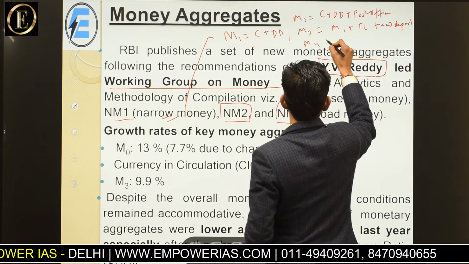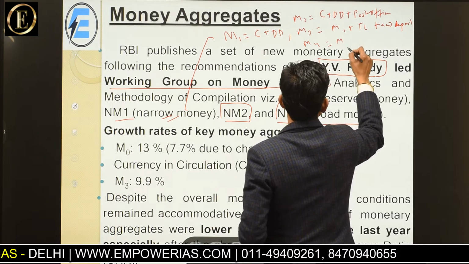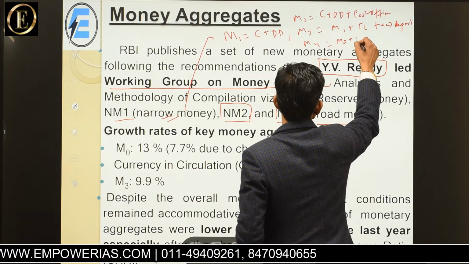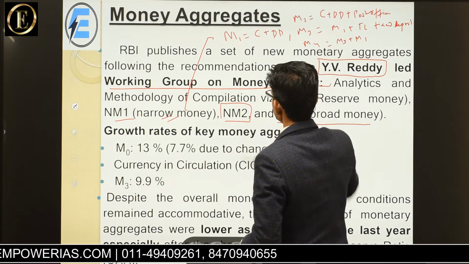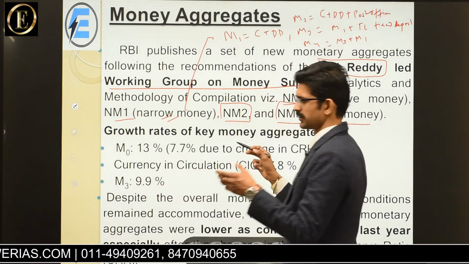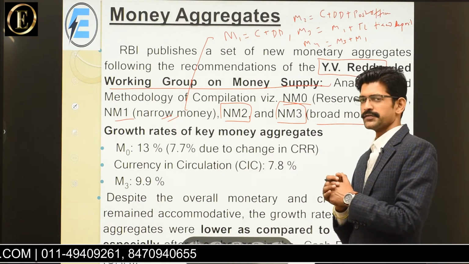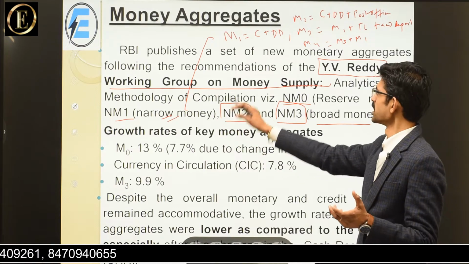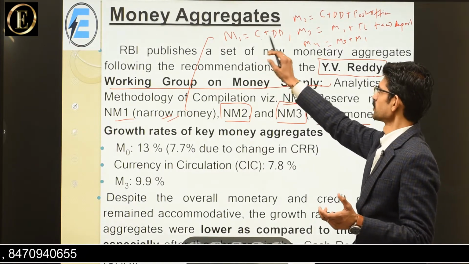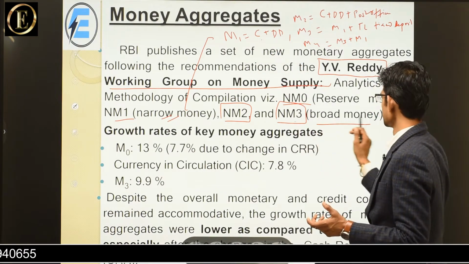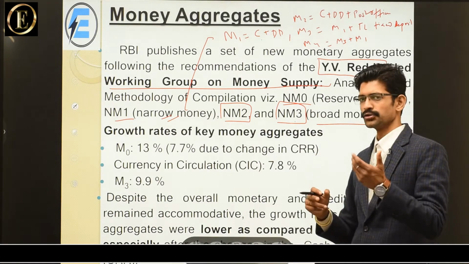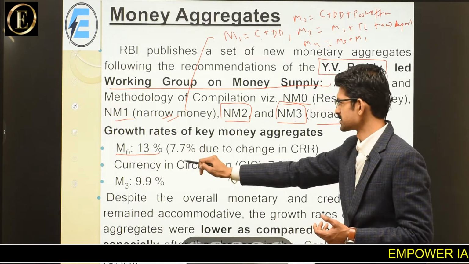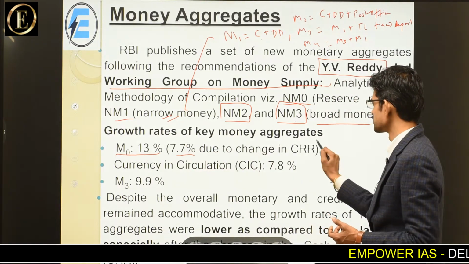Then there is M4, M3 plus M1. So this new formula in order to tackle the inflation was given by the YV Reddy committee, which suggests that NM1, that is narrow money, it is currency in circulation plus demand draft, and the NM3 broad money again makes the growth parameters. So M0 was 13%, that is 7.7% due to change in CRR.